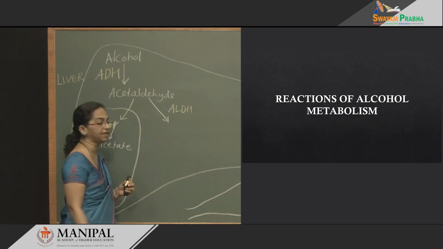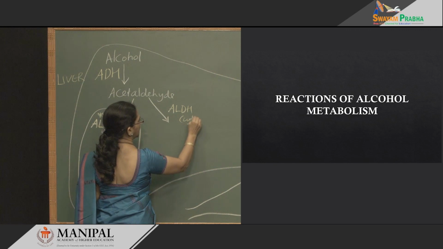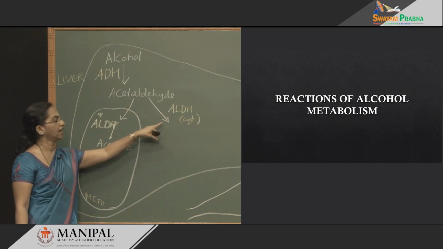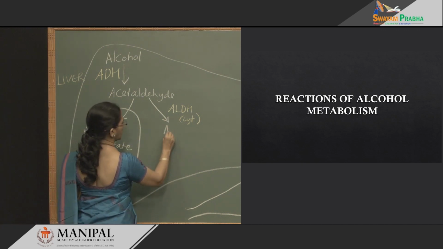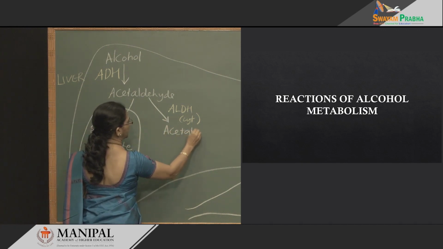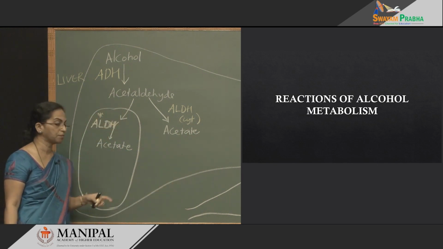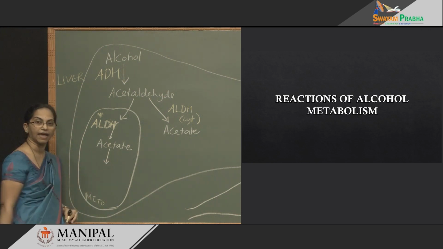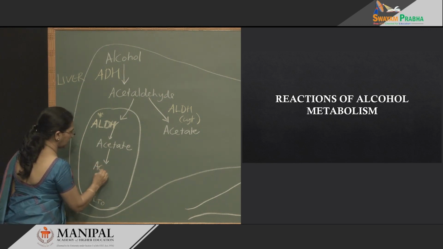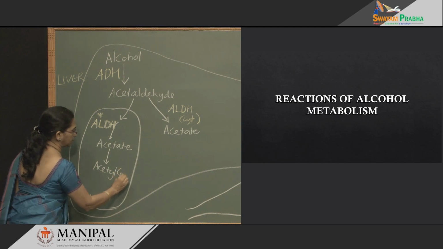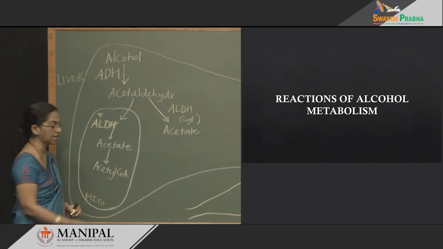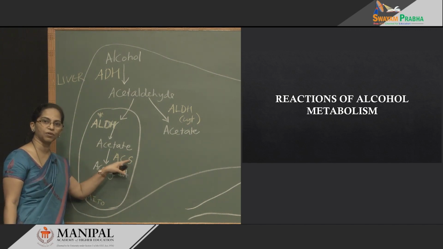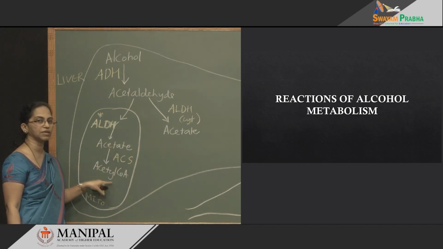So, let us differentiate, let us put the bracket cytosolic. This is the cytosolic one, this is the mitochondrial one, and this one also produces acetate. And please remember what happens to this acetate. This acetate can be converted to acetyl-CoA. What is the name of the enzyme? Acetyl-CoA synthase. Acetyl-CoA synthase converts acetate to acetyl-CoA.